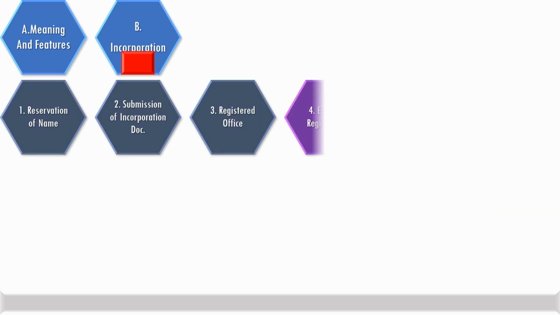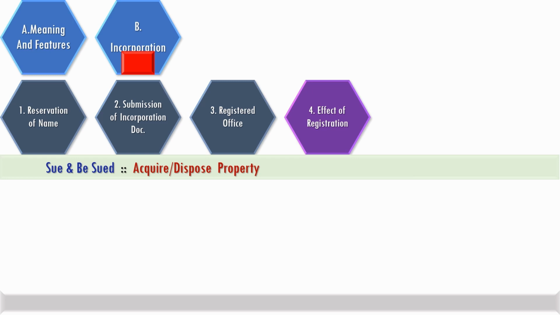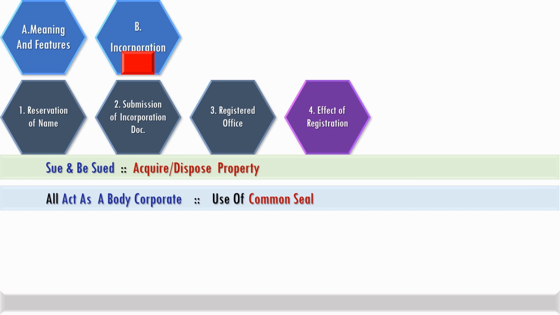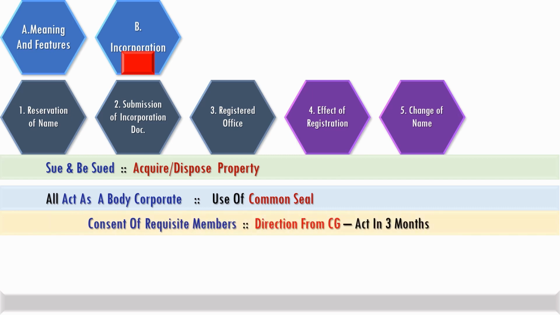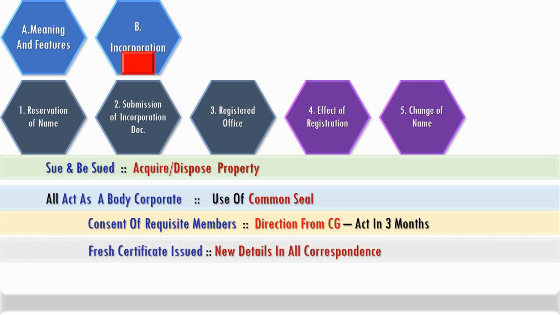As an effect of registration, an LLP becomes eligible to sue and be sued. It can acquire and dispose of property in its own name, and it can act as a body corporate using its common seal. Its name could be changed with the consent of requisite members, or when the government directs the name to be changed, it has to be done within 3 months. On change of name, a fresh certificate will be issued and the new details have to be used in all subsequent